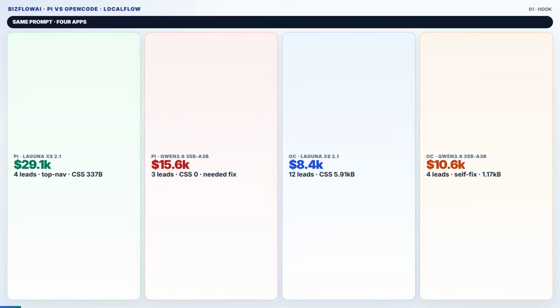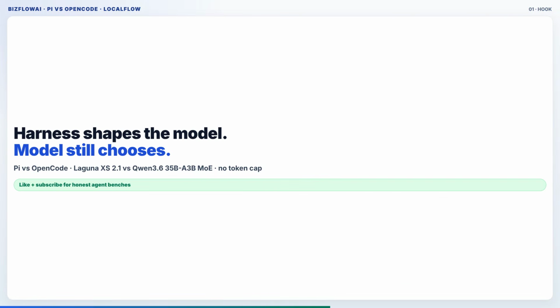Same prompt. 4 different apps. 2 coding harnesses, Pi and OpenCode. 2 local mixture of experts models, Laguna XS 2.1 and Qwen3.6 35B, A3B. Look at the dashboards. Different revenue numbers, different layouts, different CSS.